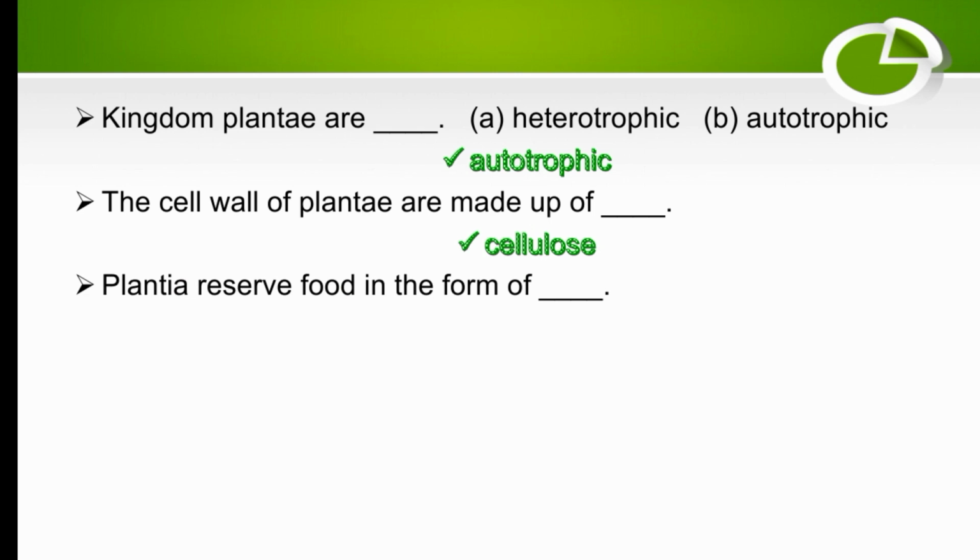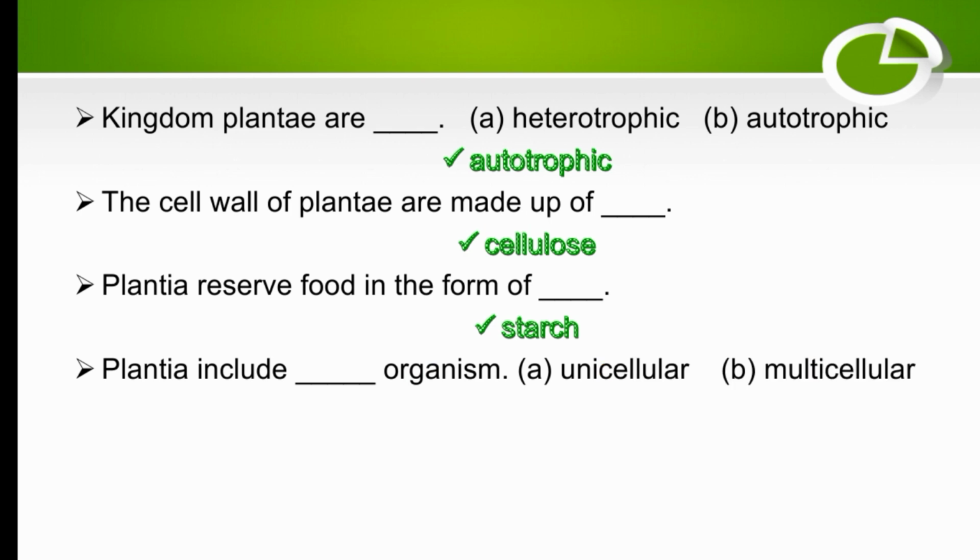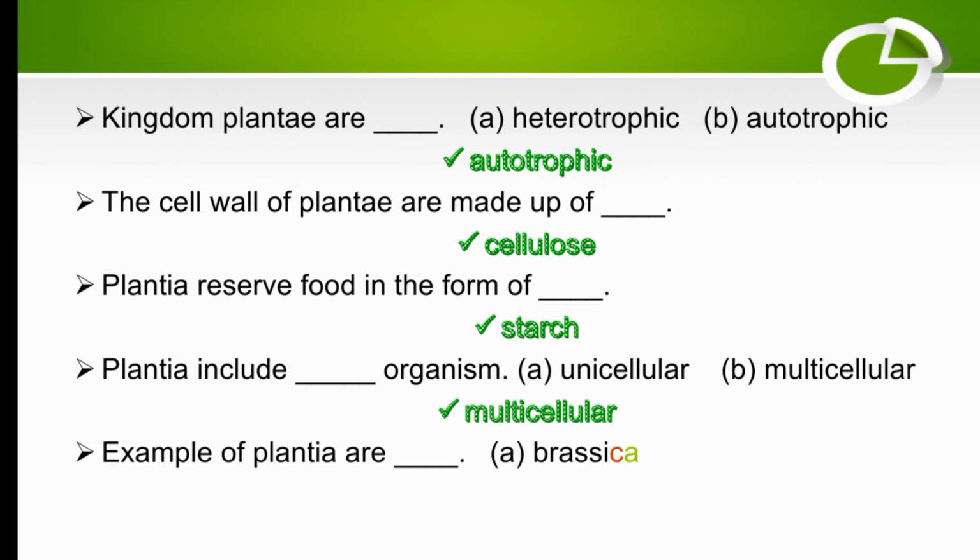Kingdom Plantae reserve food in the form of dash. In the form of what? Kingdom Plantae reserve the food in the form of starch. Plantae include dash organisms, unicellular or multicellular. So the right option is multicellular. Plantae include multicellular organisms. An example of Plantae is dash: brassica, algae, bacteria. The right option is brassica. Brassica is an example of Kingdom Plantae.